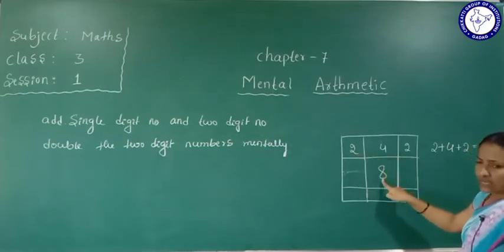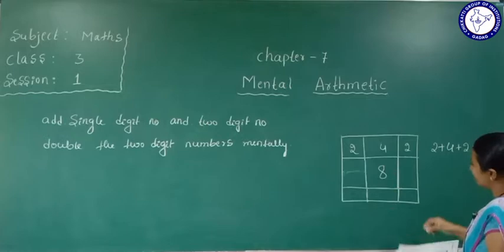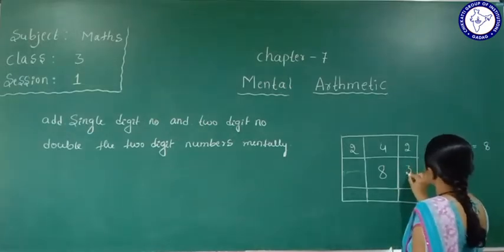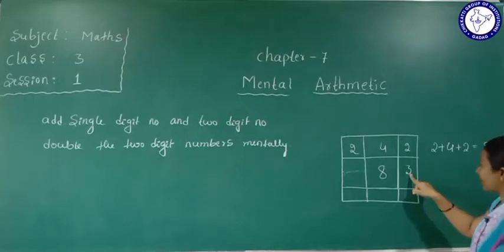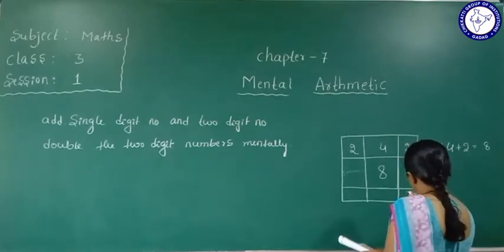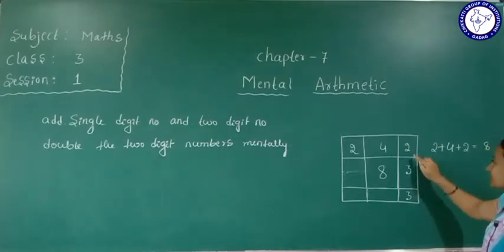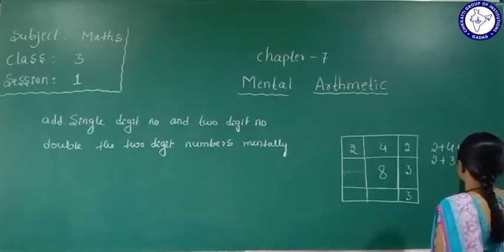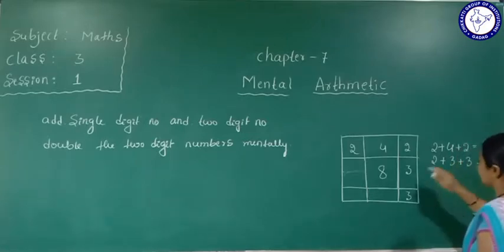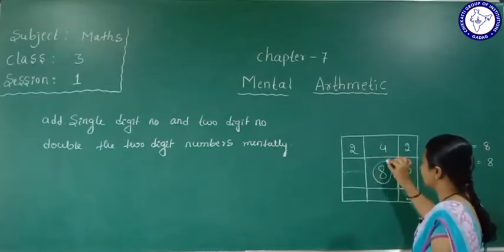In the next column, 2 plus 3 is how much? 5. 5 plus 3 is 8. So 2 plus 3 plus 3 is equal to 8. Yes, we get the answer 8. This is the answer we need.